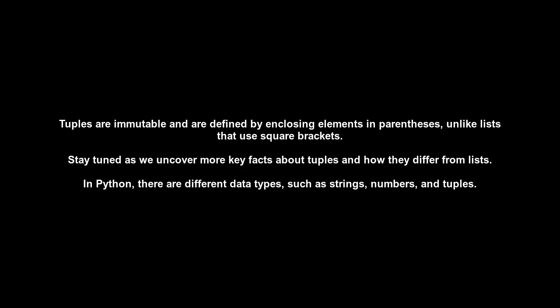To create a tuple, simply place a comma-separated list of values within parentheses. For example, my_tuple = (1, 2, 'apple'). If you need a tuple with a single element, remember to include a trailing comma, like single_element_tuple = (1,). Accessing elements in a tuple is straightforward using indexing, where the first element is at index 0. For instance, my_tuple[0] will return 1.